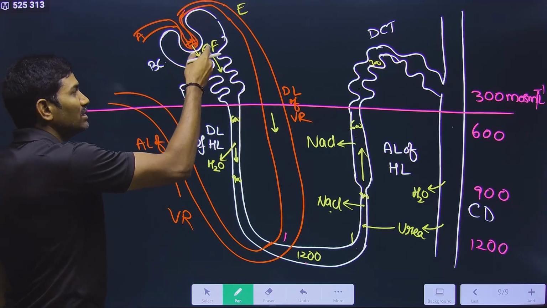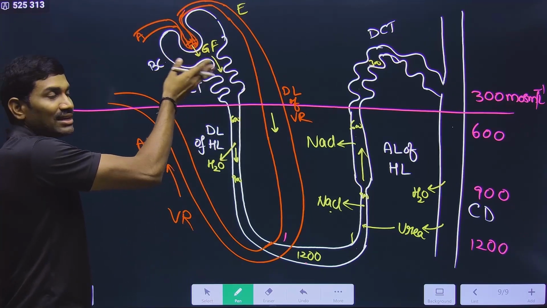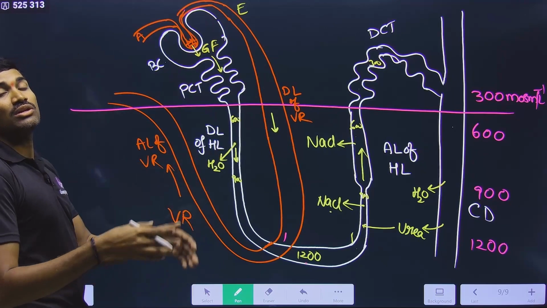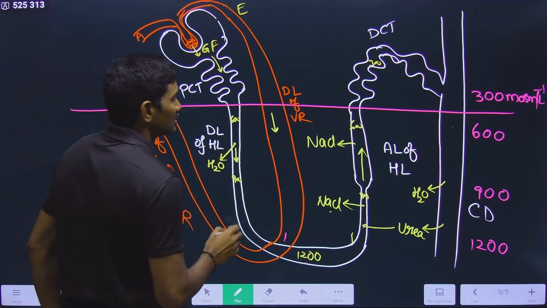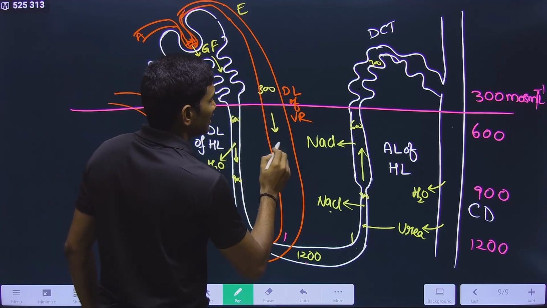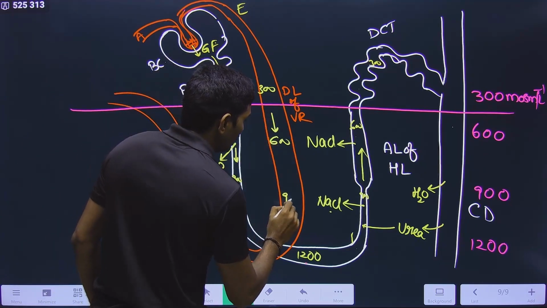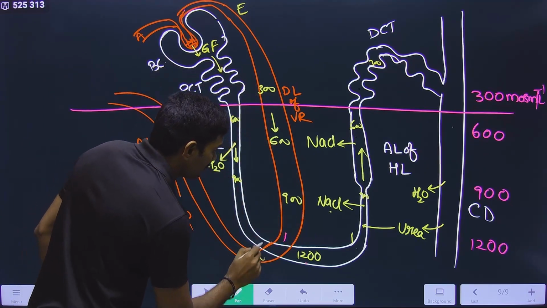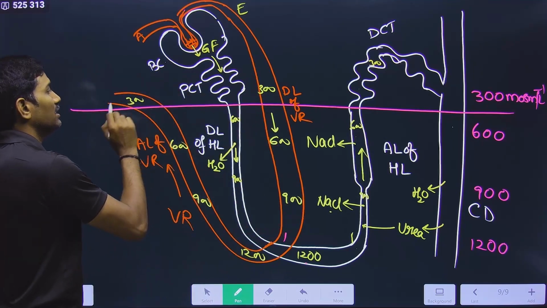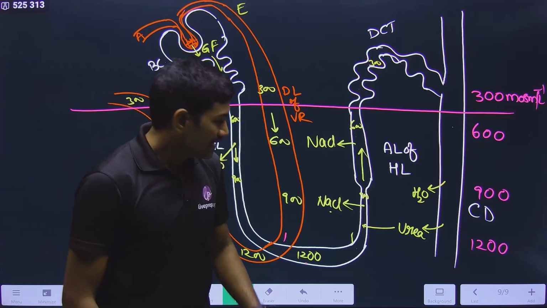Actually the blood volume is decreased because some filtrate is going out, so it should get back its original blood volume. How will it do this? But at the same time, here also it should maintain 300, 600, 900, 1200, 900, 600, 300. It has to maintain this.